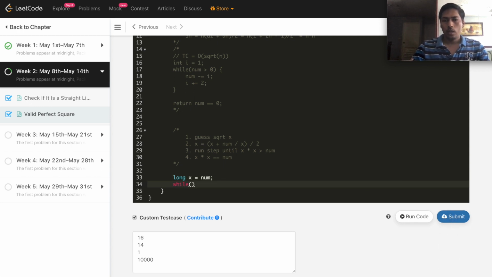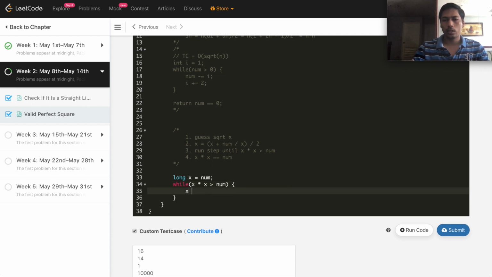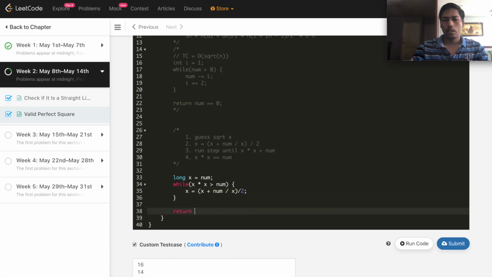Now while x times x is greater than num, we loop, and x is updated as x plus num divided by x, the whole divided by 2. In the end we return whether x times x is equal to num or not.